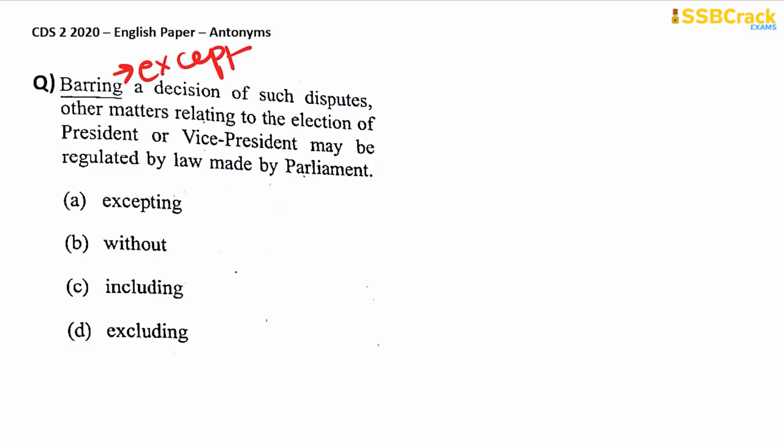So what will be the opposite of barring when you are including something? So including will be your opposite, the antonym of barring. Accepting, without, and excluding are all synonymous to barring. So therefore you need to cross these options out. The only option, C, including, is the opposite of barring. So your answer here is option C.